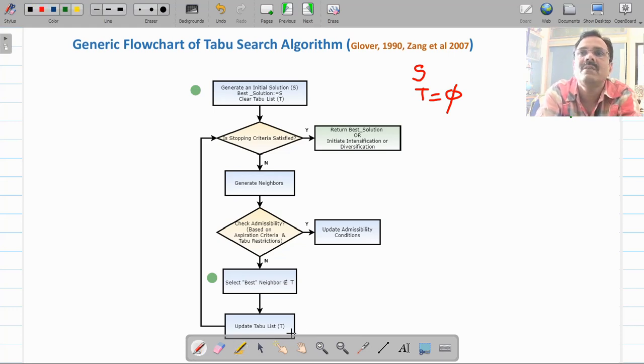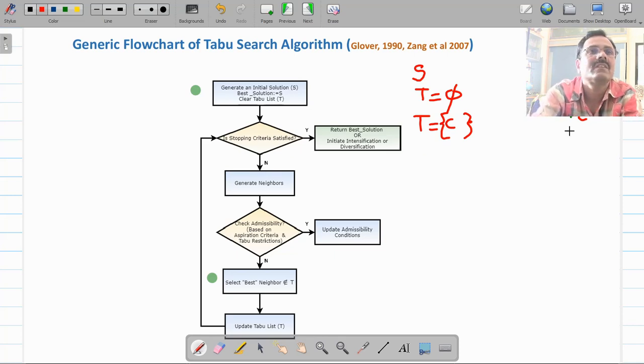Now update the tabu list. Your tabu list after the first iteration, T, will contain this node. Suppose I call this node as node C. So the tabu list will contain this node C now. Now again you are repeating these steps. Is termination criteria reached? If no, create its neighbors.